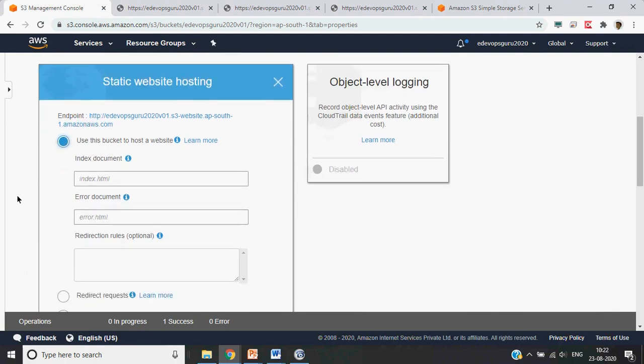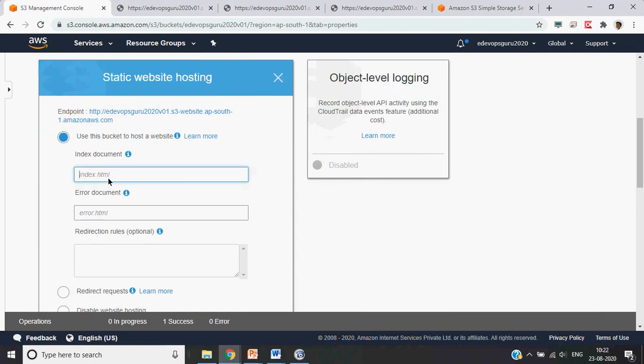If you configure it, you have to give your index file, which would be the first file served as soon as this link is accessed. This is the endpoint which you can further map to your DNS entry, or you can just share this address itself so that somebody can browse your site. So here we need an index.html.